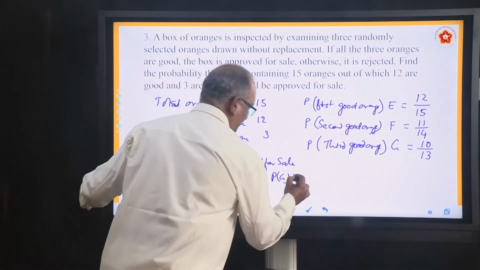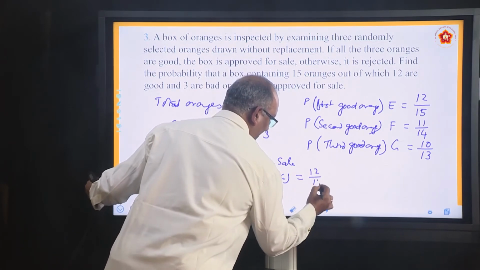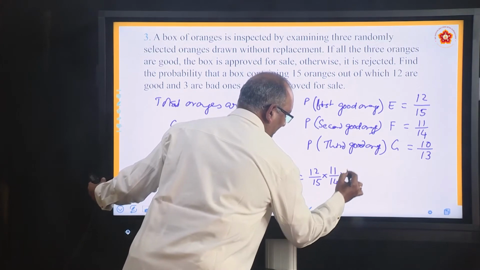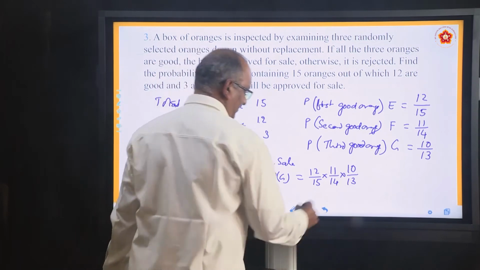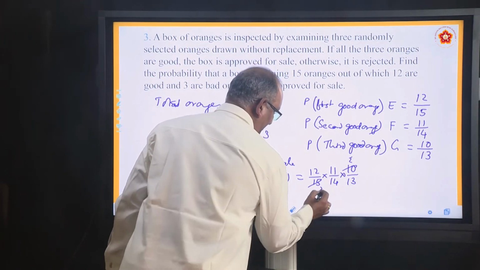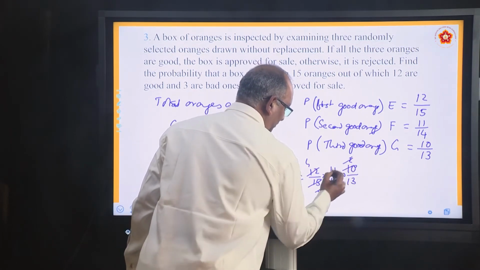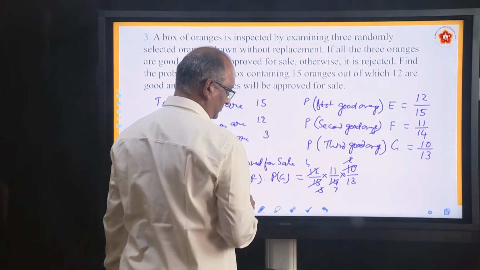In other words, 12 by 15, 11 by 14 and 10 by 13. Simplify. 5 2s are 10, 5 3s are 15, 3 1s are 3, 4 is 4, 2 1s are 2, 7 2s are 14. That's all.